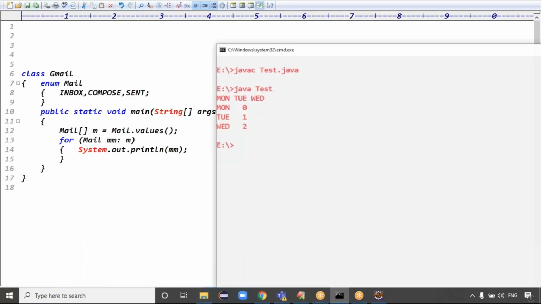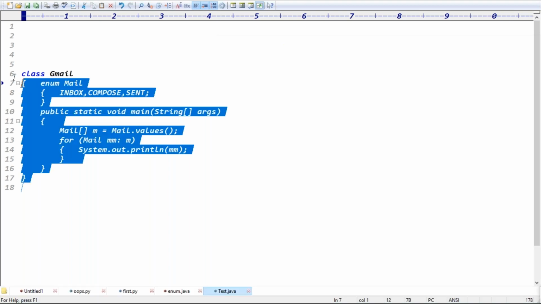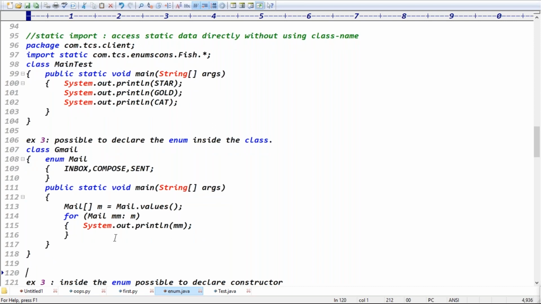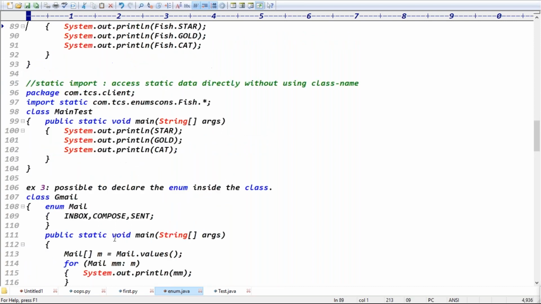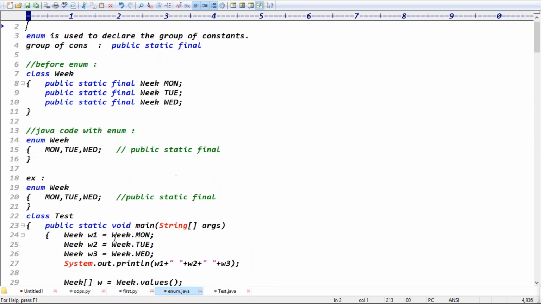Run this code, it compiles fine. After compilation, the class is called the Gmail class. Inbox, compose and send, right? So it is possible to declare the enum inside the class also. Try to check the first 3 examples and read these 10 points, guys. Then you'll get clarity about the complete enum. The 10 points are important.